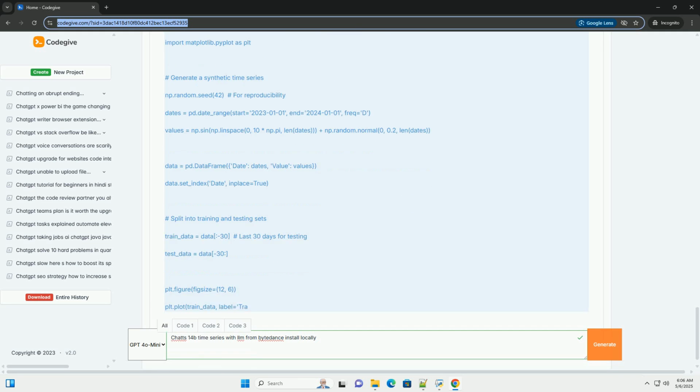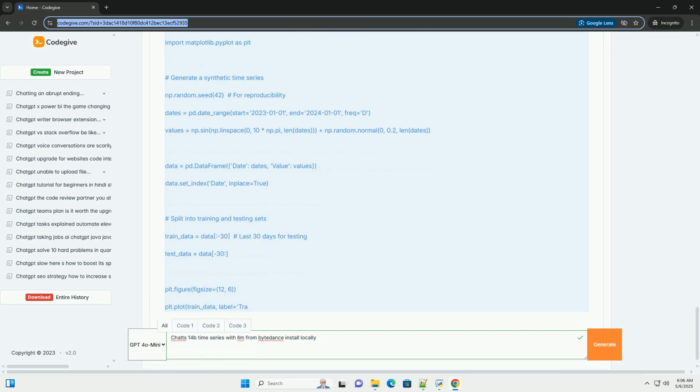pytorch_model.bin, config.json, tokenizer_config.json, etc., in a directory called chat14b. Replace this placeholder with the actual path to your model directory. Explanation. AutoTokenizer.from_pretrained(model_path) loads the tokenizer associated with the model. The tokenizer converts text into numerical tokens that the model understands.